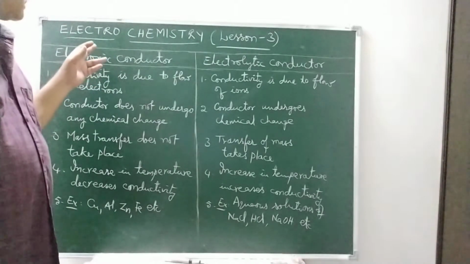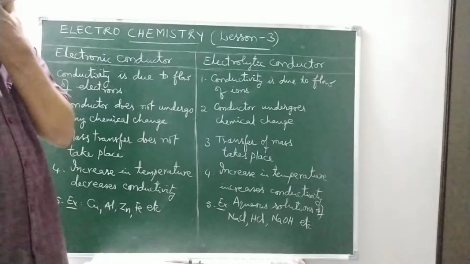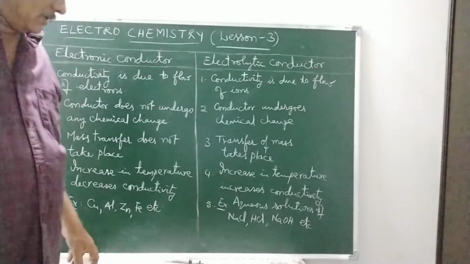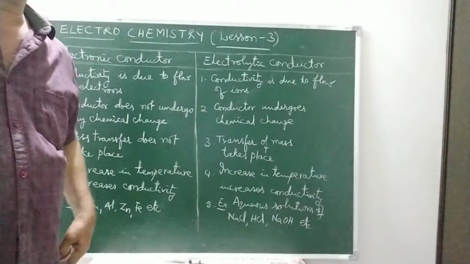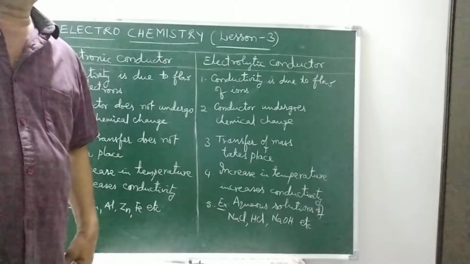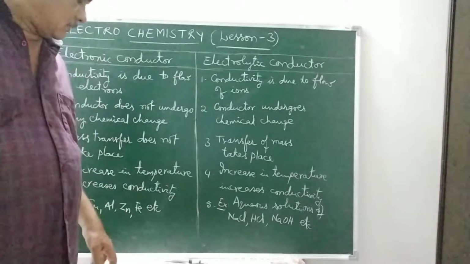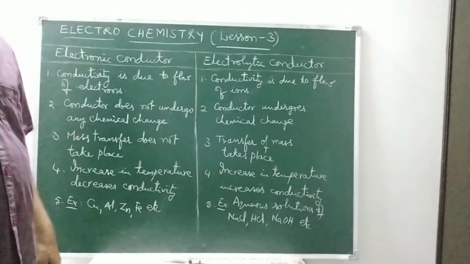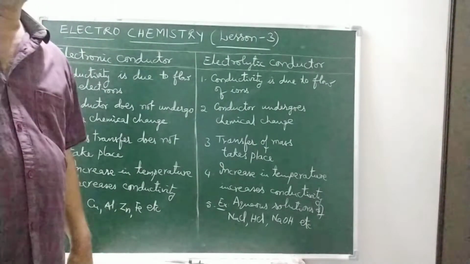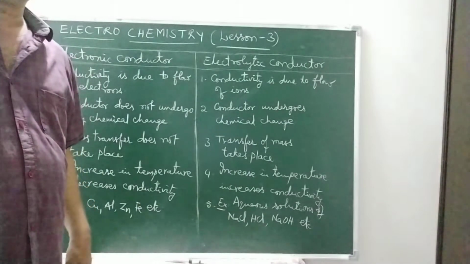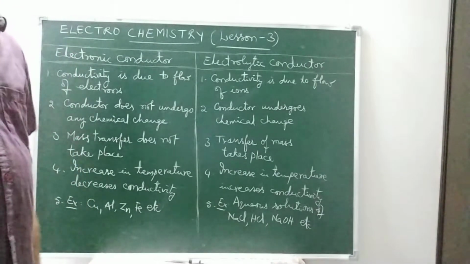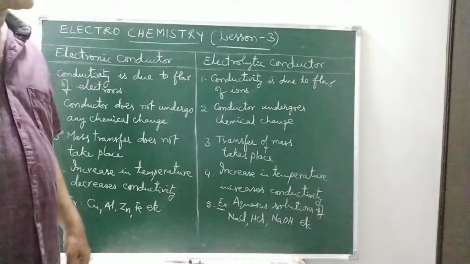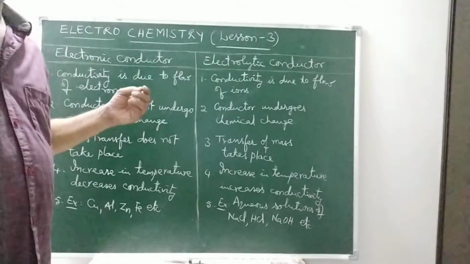So, today I am discussing electrochemistry lesson 3. Based on allowing flow of charge, the substances are divided into two types. They are electric conductors and insulators. What are electric conductors? The substances which allow the flow of current are called electric conductors.